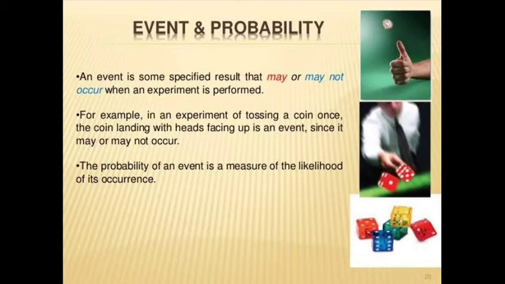Let us see our last topic, that is probability. An event is some specified result that may or may not occur when an experiment is performed. For example, in an experiment of tossing a coin once, the coin landing with the head facing up is an event, since it may or may not occur. We don't know whether it's going to be a head or a tail. The probability of an event is a measure of the likelihood of its occurrence.